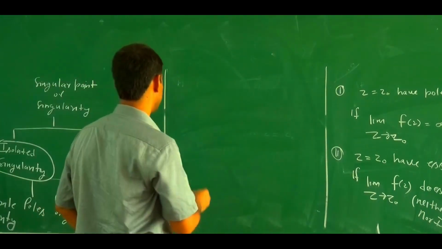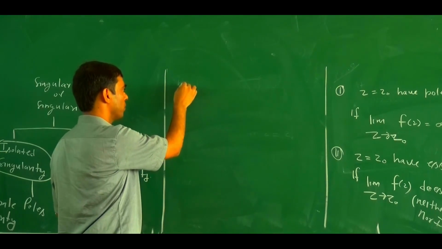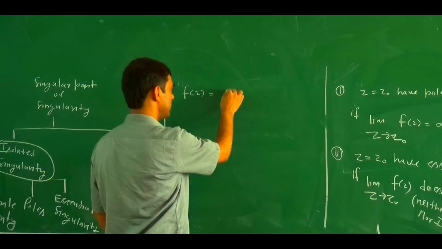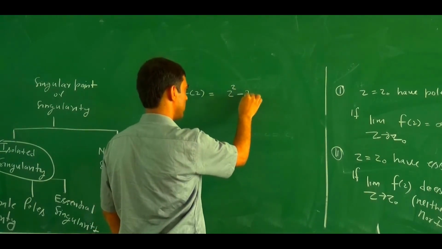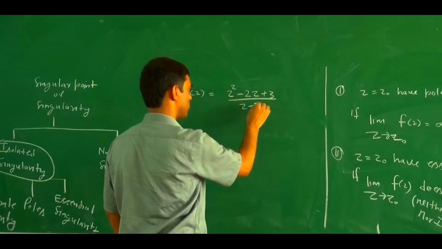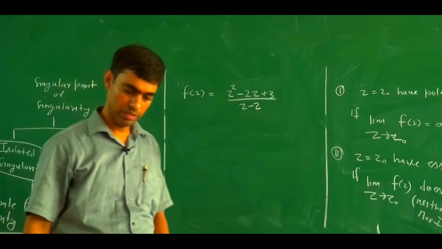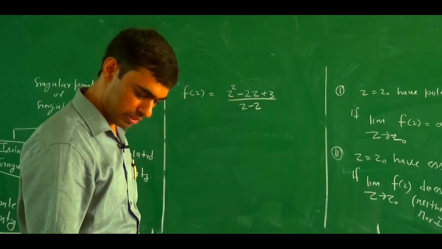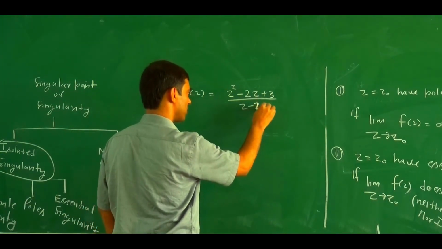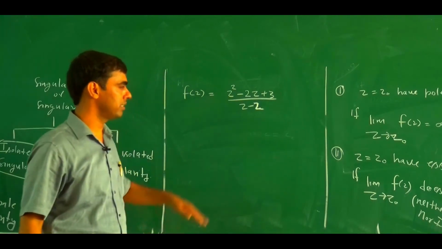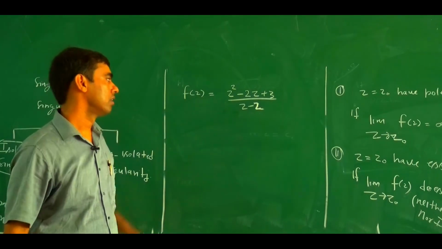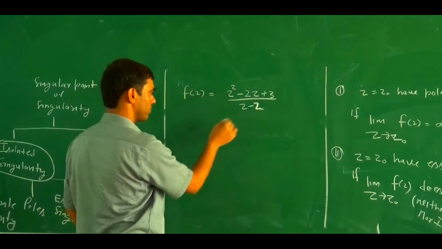Pole and essential singularity. If we talk about a pole, suppose fz equals z square minus twice z plus 3 divided by z minus 2. If we closely observe, z equal 2 is an isolated singular point.